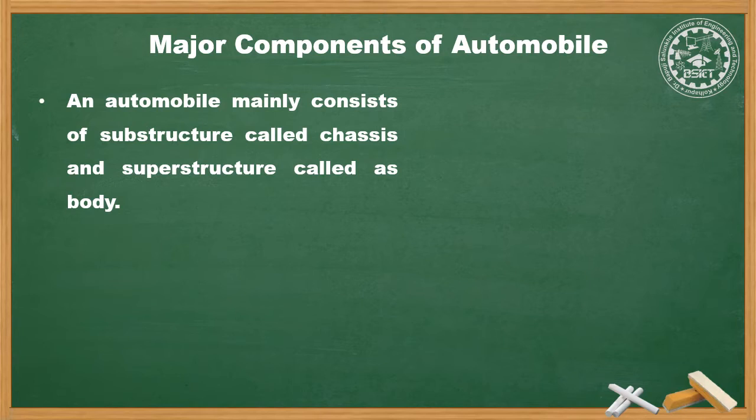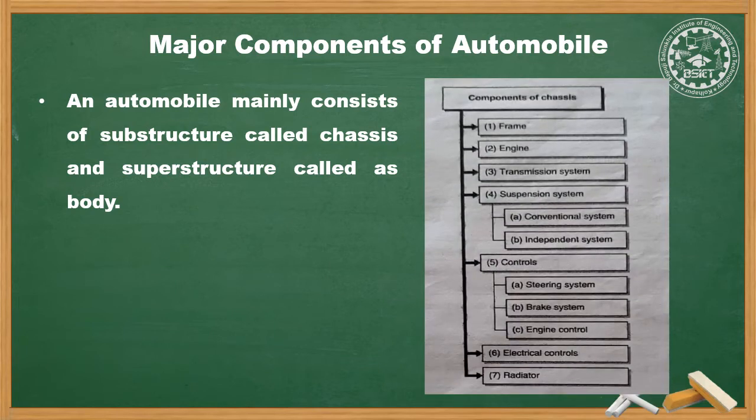Chassis comprises everything except the vehicle body, the cabin and the equipment. The automobile chassis consists of the following components: first, frame, engine, transmission system, suspension system, controls, electrical controls and radiator. We are going to learn all these components of chassis one by one as follows.